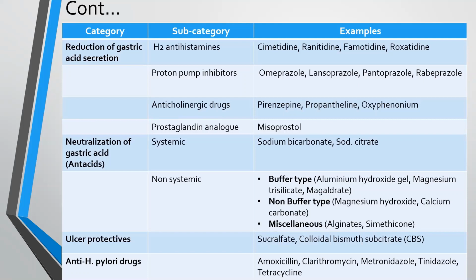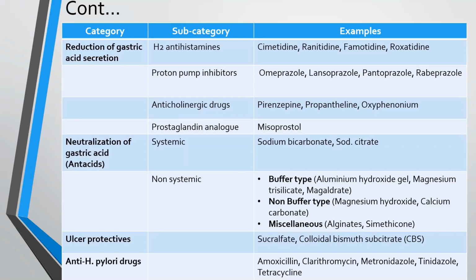Next category is proton pump inhibitors. The drugs included are omeprazole, lansoprazole, pantoprazole, rabeprazole. Next is anticholinergic drugs. Examples: pirenzepine, propantheline, oxyphenonium. Next is prostaglandin analogs such as misoprostol. Next category is the drugs which neutralize gastric acid, which are also known as antacids.